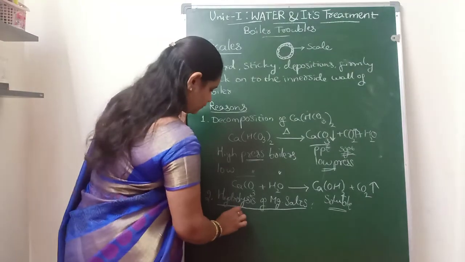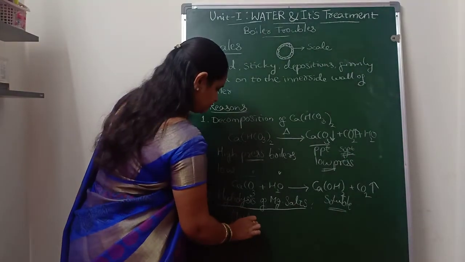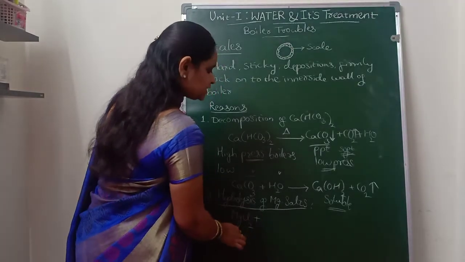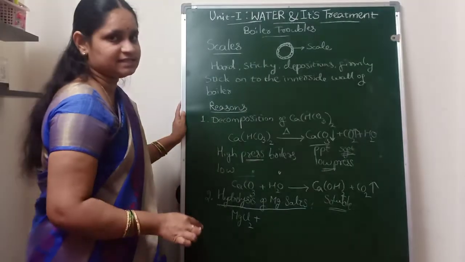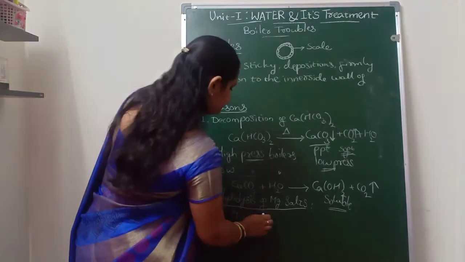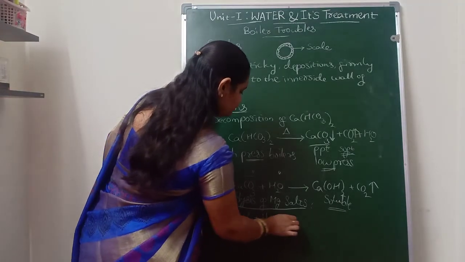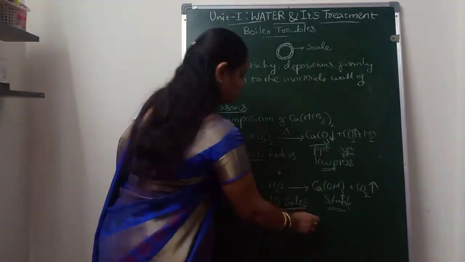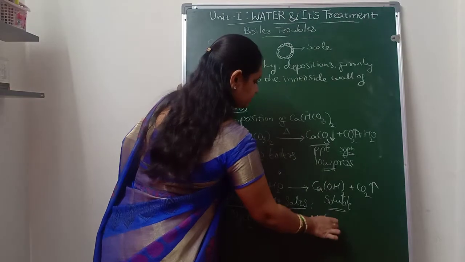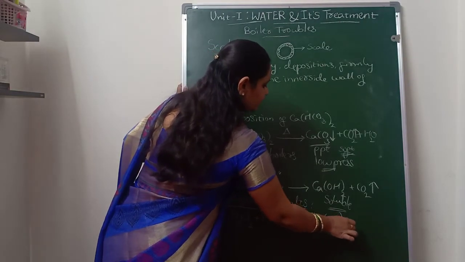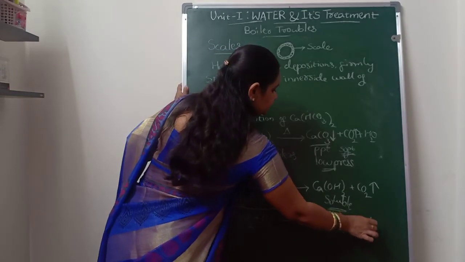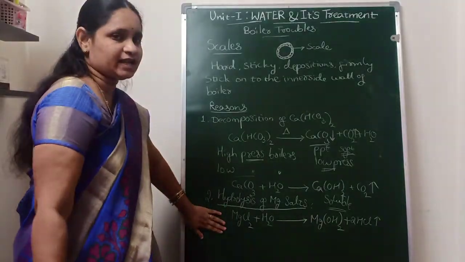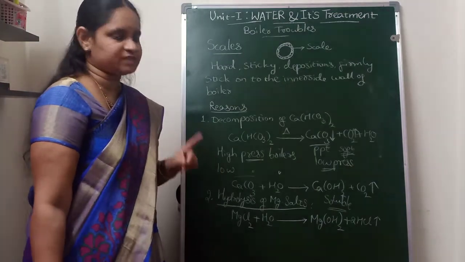So how it will form is, for example, if we are having magnesium chloride. This magnesium chloride is one of the salts. If it is present in the boiler feed water, it will react with the water at the high temperature and pressure of the boilers, and that will form magnesium hydroxide. Along with that, we will get hydrochloric acid as a gas. So this is a very typical reaction where we are going to get two side effects.